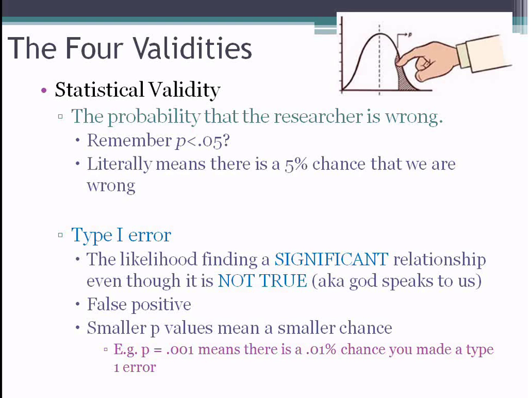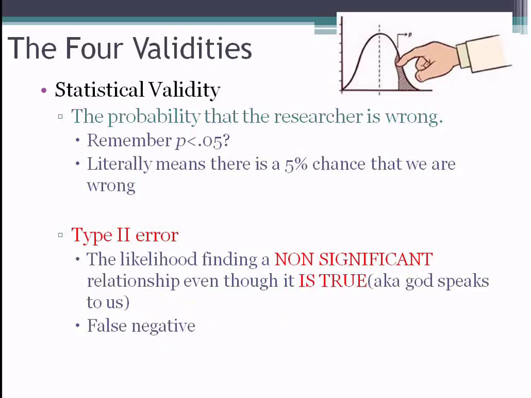The way to think about this, I like to use a pregnancy test analogy, right? Imagine that you think you might be pregnant, so you go and you take a pregnancy test. And when you get the results of the pregnancy test, it says you are pregnant. So you go to the doctor, and the doctor uses a much more sophisticated test, a much more precise test, and finds out that actually, no, you're not pregnant, right? This would be a type 1 error, right? The study tells you you have a significant result, but it turns out that that's not actually true. It's like a false positive.